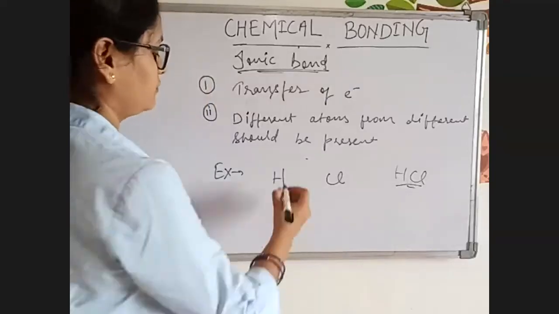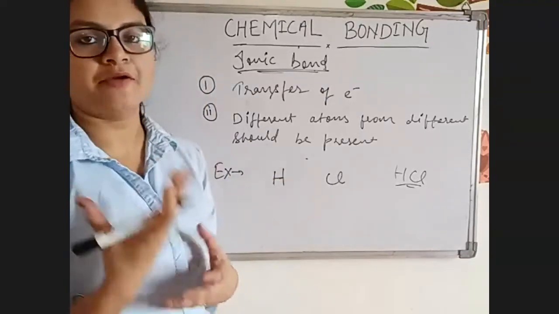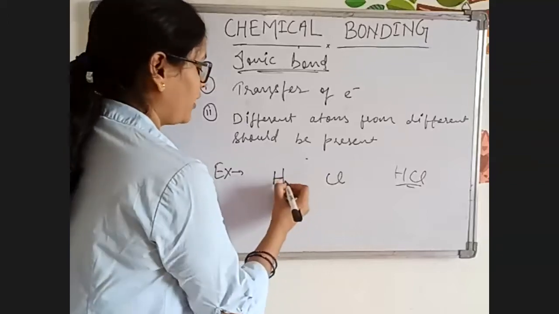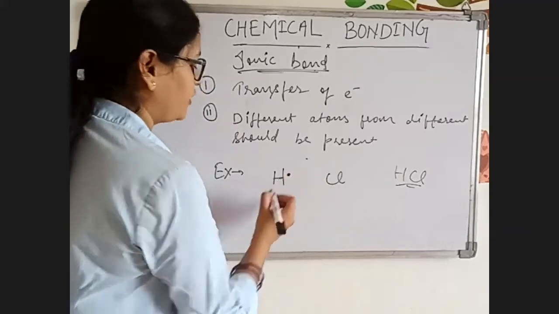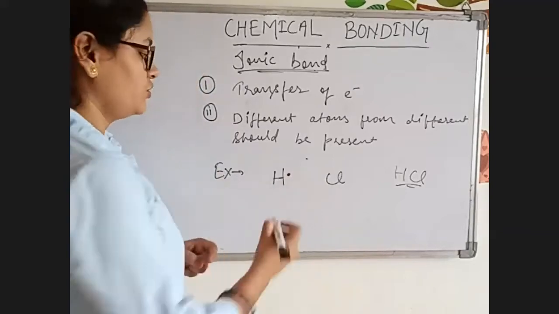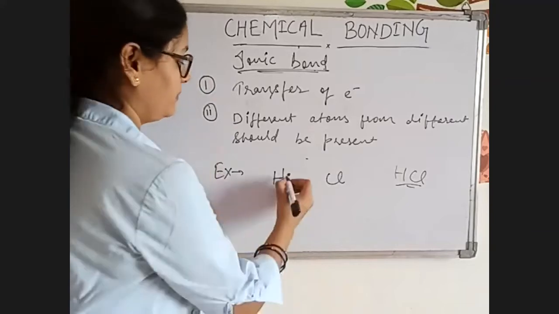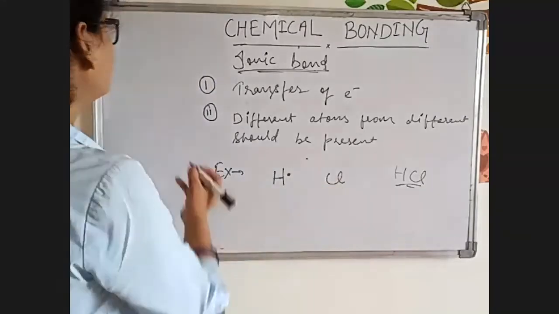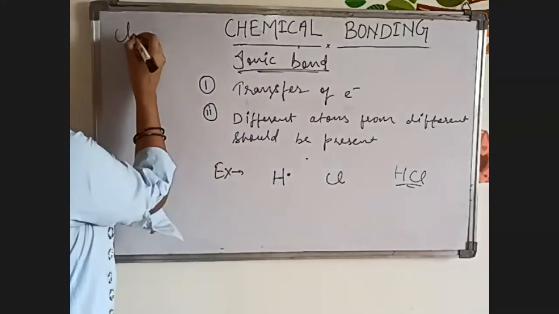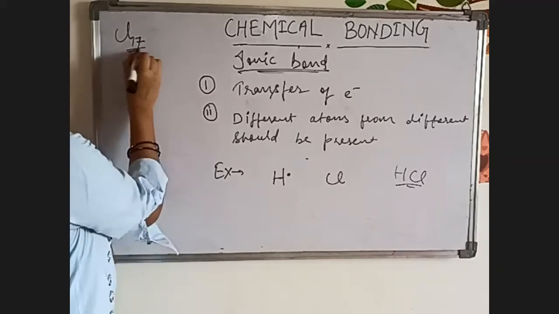So now in order to form ionic bond, what we require is valence electron. Understood? So now for hydrogen we have only one electron available, and for chlorine, what is the electronic configuration? Atomic number is 17.